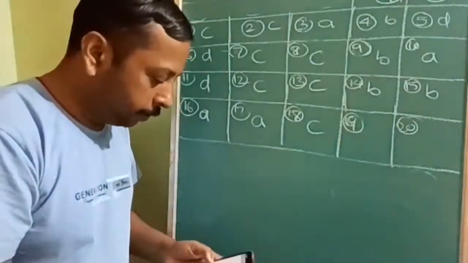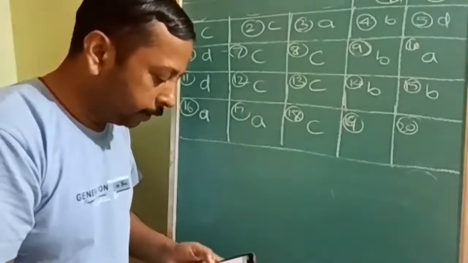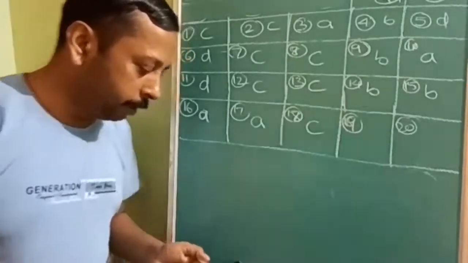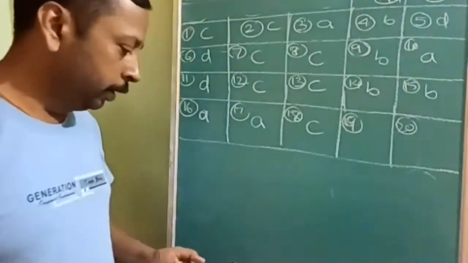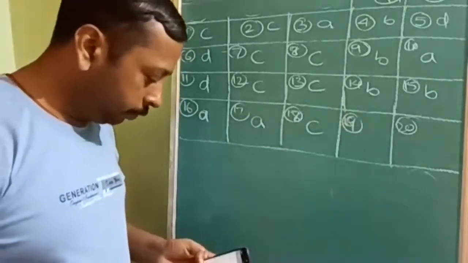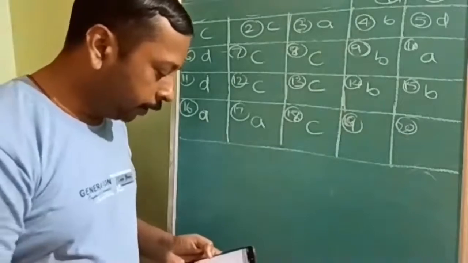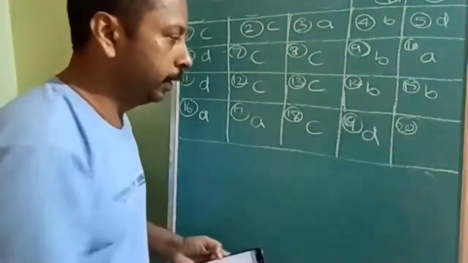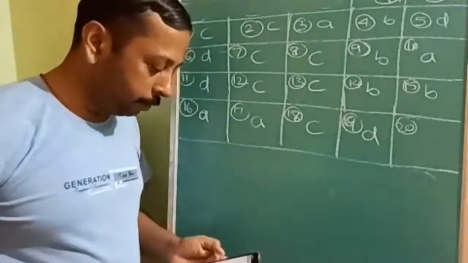Then, which one of the following is a cationic micelle above a certain concentration? That means it should be able to form CMC. So it should be able to form a cation. For a cation, NH4 positive must be there. Therefore, the answer will be D. In the D option, you find ammonium bromide.